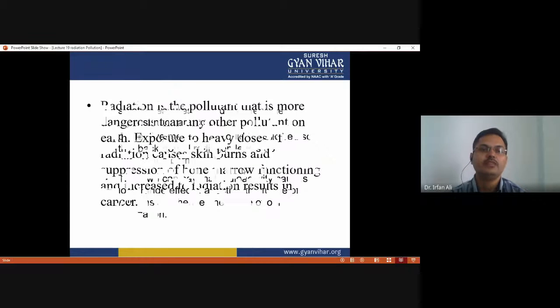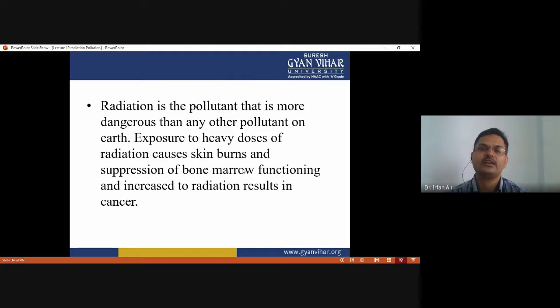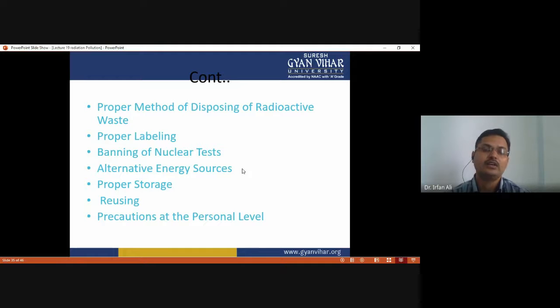Okay, and radiation, you know, is a pollutant that is more dangerous than any other pollutant found on the earth. That's why there must be too much concern to prevent and control radiation pollution. Okay, so these are the major ways by which radioactive pollution can be prevented: the proper method of disposing of radioactive waste, proper labeling, banning of nuclear tests, alternative energy sources, proper storage, reusing, and precaution at a personal level.